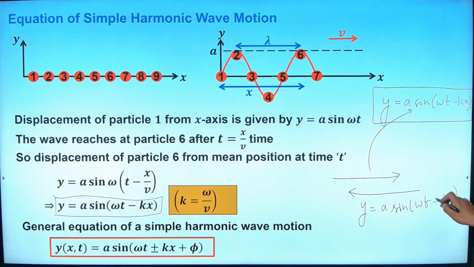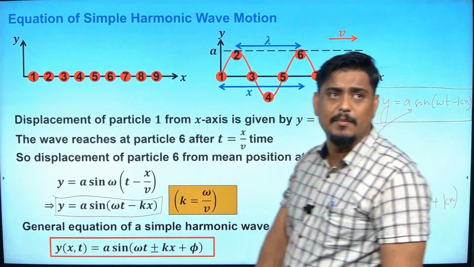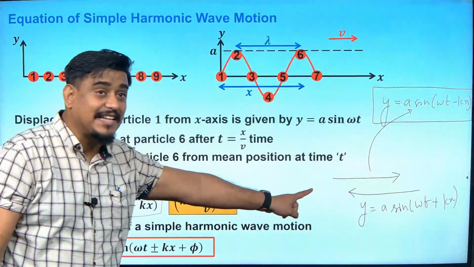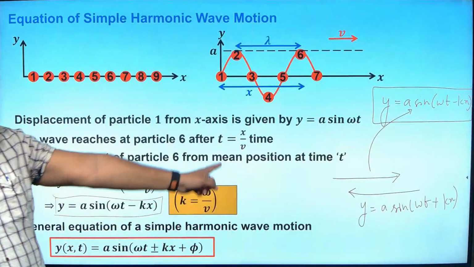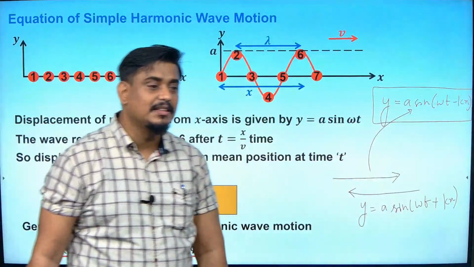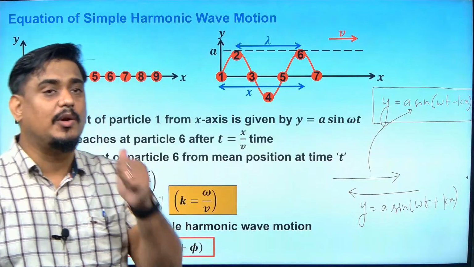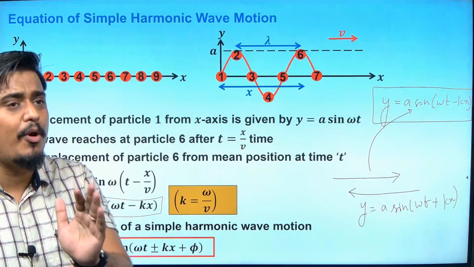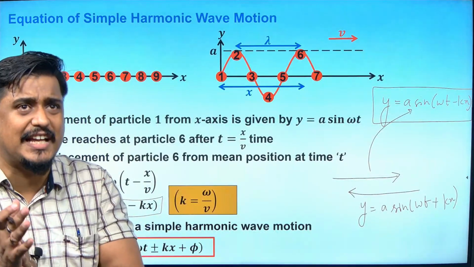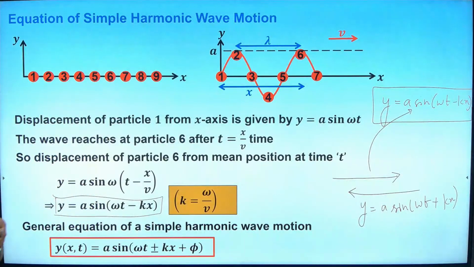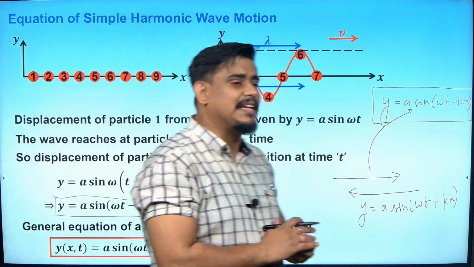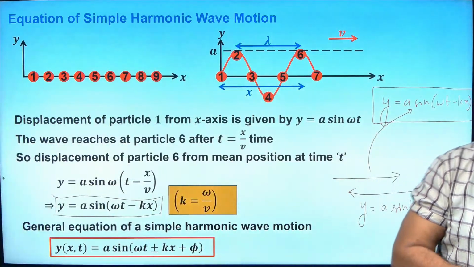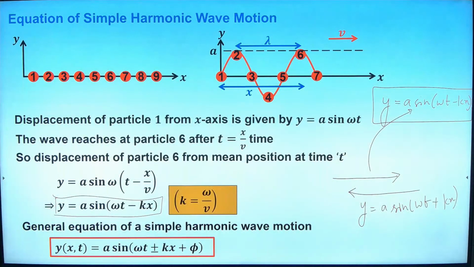Just change that minus to plus. This will become the equation for negative x direction. Please remember that, because you put the value of x as negative x, it will become plus. So the equation of any progressive wave in positive x direction is y is equal to a sine omega t minus kx, and in negative x direction it is y is equal to a sine omega t plus kx. Is it clear to you?